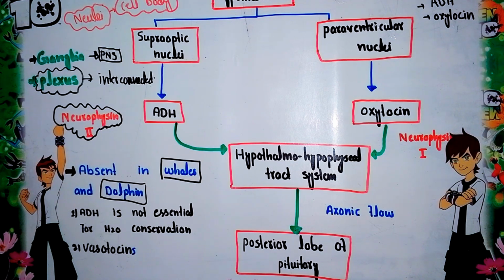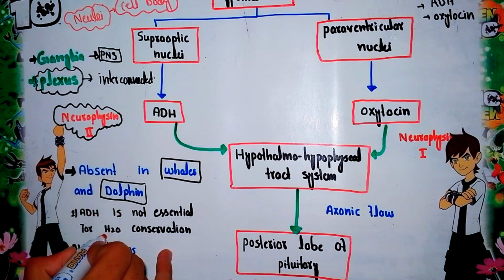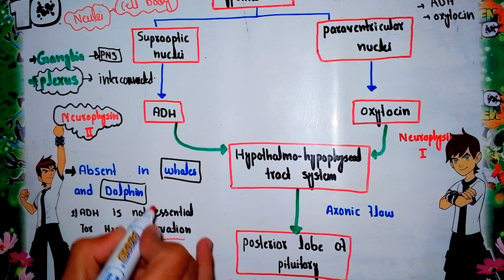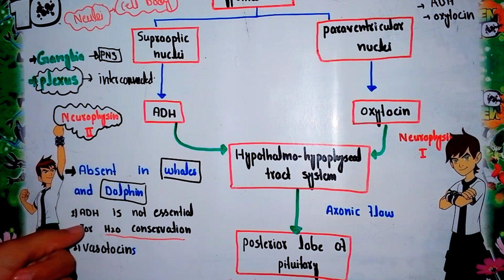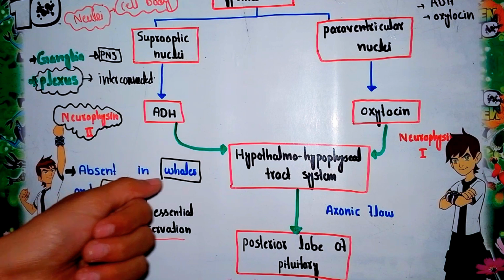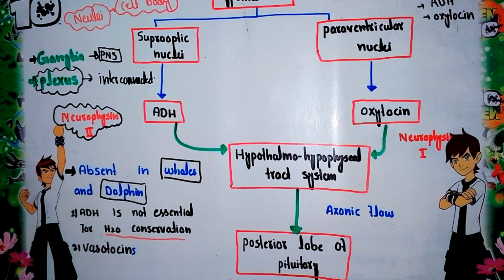The first hormone, ADH, is not essential for water conservation, because these animals are found where there is an abundance of water. So conservation of water is not necessary, and there is no function of ADH in whales and dolphins.